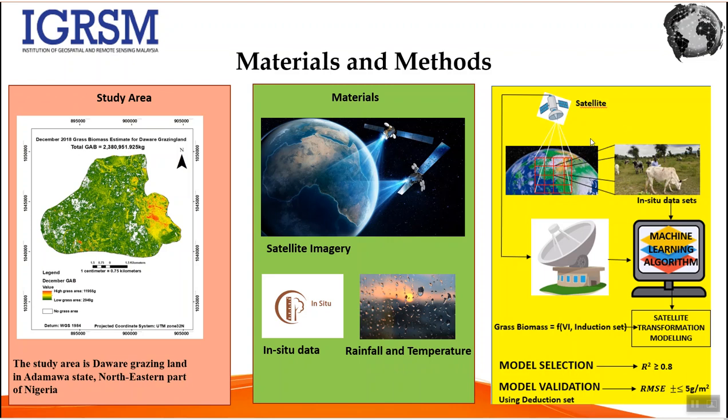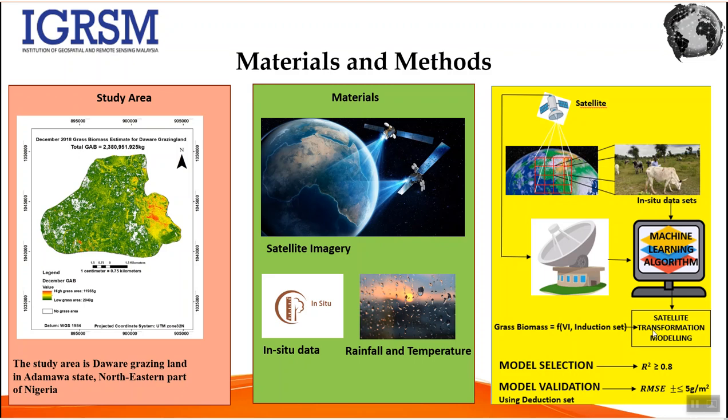The method I will adopt is as follows. First of all, I will get in situ data, which is of two categories. We have the induction dataset as well as the deduction dataset. The induction dataset, along with the vegetation indices derived from the satellite data, will be modeled using machine learning algorithms to generate satellite transformation models.